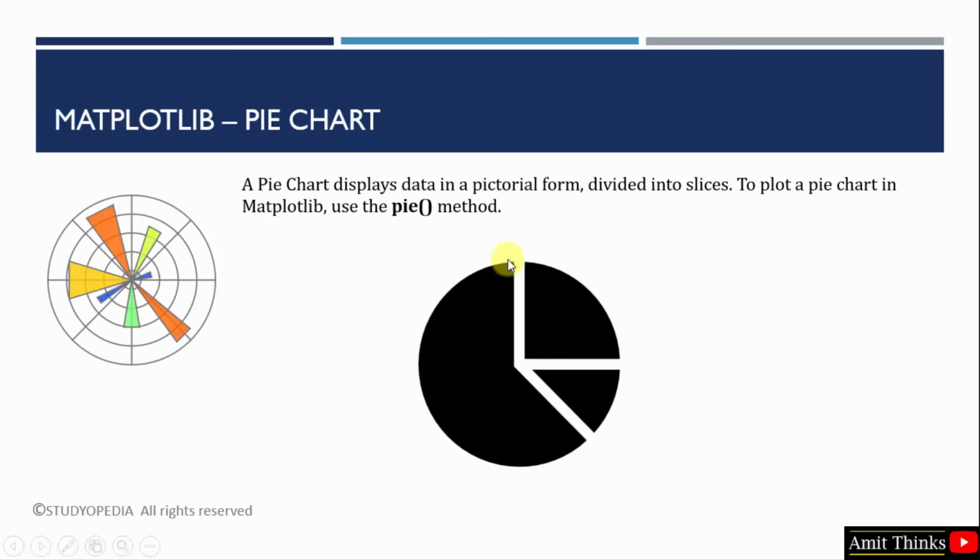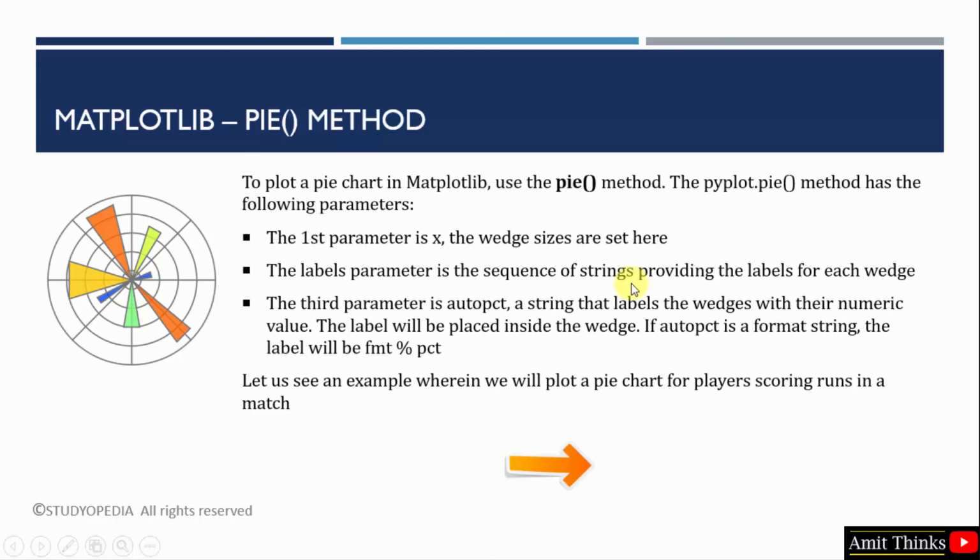To plot it, you can use the pie method. This is the built-in function provided by Matplotlib. So the same population data or any other data can be displayed like a pie chart to show what percentage of people live in a particular area, or how many runs are scored in a particular area of a ground. To understand this, we will create a pie chart for players scoring runs in a match. But before that, let us see the parameters of the pie method.